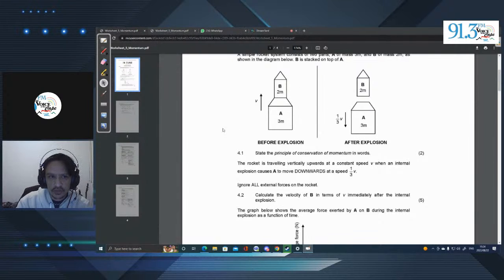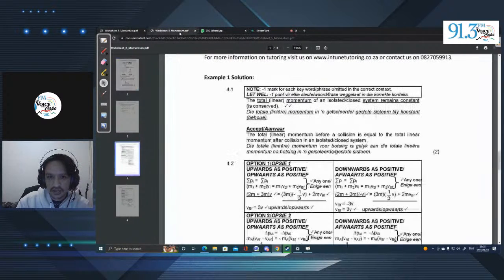So if you look over here, we go back to the memo. We see that they said it's a negative a third V. So there it's moving down plus 2mv. Then this becomes 2m plus 3mv is equal to 3m times a negative a third V plus 2mv. Okay, this is then going to end up being a negative mv plus 2mvb. Okay, and this is 5. And then we're supposed to take the negative over. And then we'll end up getting 6mv. And then we divide by 2m, and then we'll get 3v.